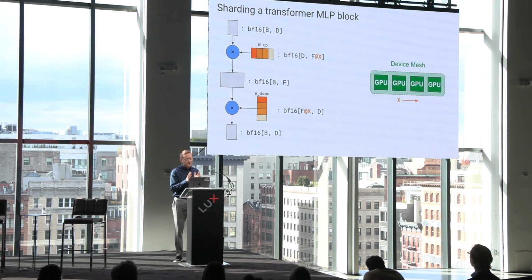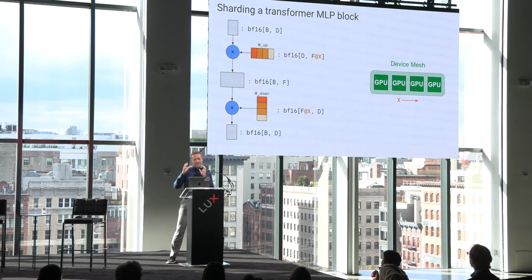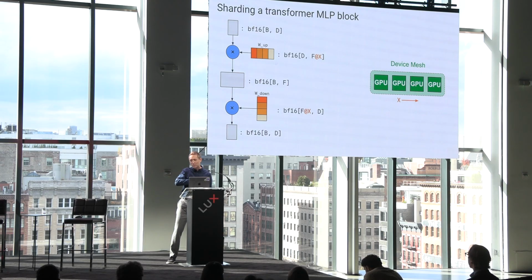When I talk about sharding, I want to distribute the data and the computation over multiple chips, like over many GPUs. Let's say our parameters are too big to be held on all the chips all the time. So we're not going to replicate the parameters across chips. We're instead going to chop them up and save each piece on a different subset of chips. So the way I'm going to represent that is I'm going to take these parameter arrays and draw their pieces in these different shades of orange. That means that they're backed by data on different processors.